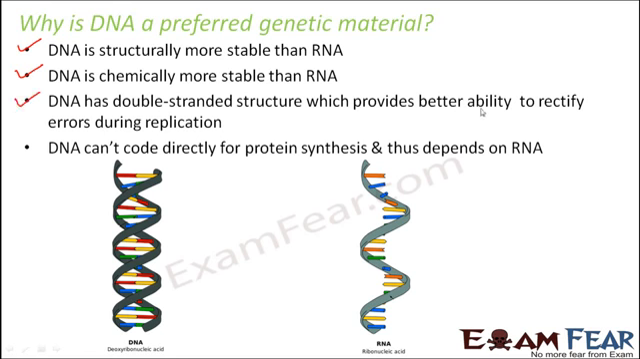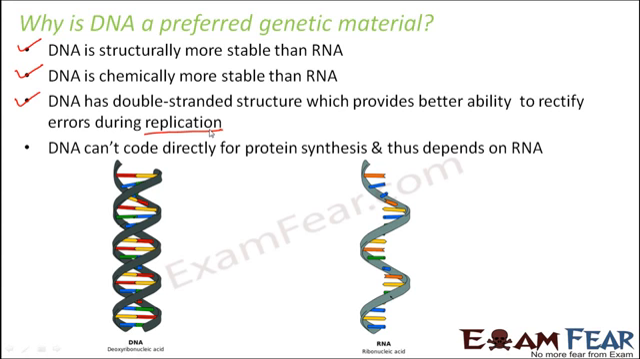DNA has a double-stranded structure which provides better ability to rectify errors during replication. Now both DNA and RNA are capable of replicating themselves. That is, both of them can create their own copy. There are chances that errors might occur during copying, because anywhere error can occur, right? When you are making a copy of a DNA, you need to ensure that all the bases are being correctly copied. There shouldn't be even one A replaced with a G, because that is going to make a huge difference later. So whatever errors happen during replication, DNA has better provision for correction.